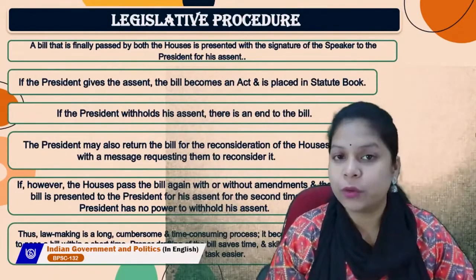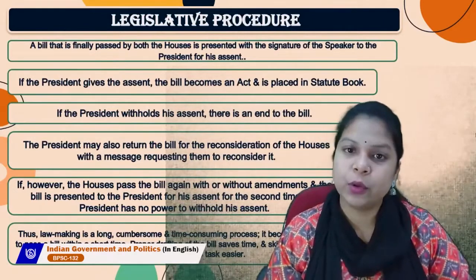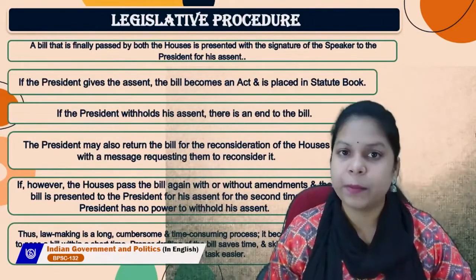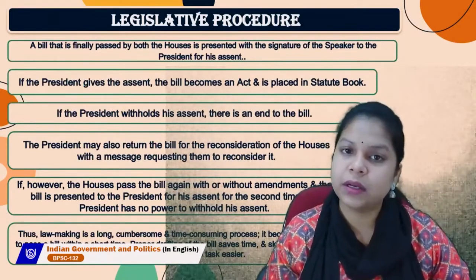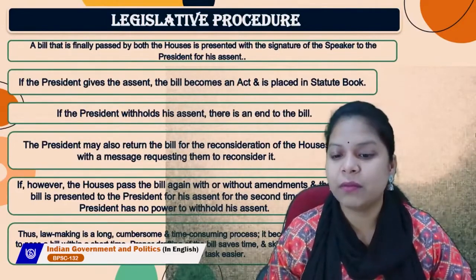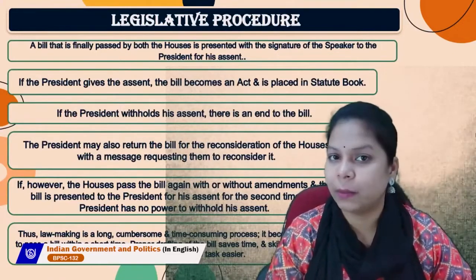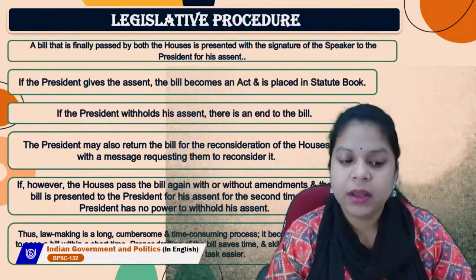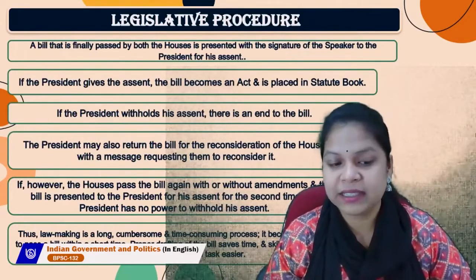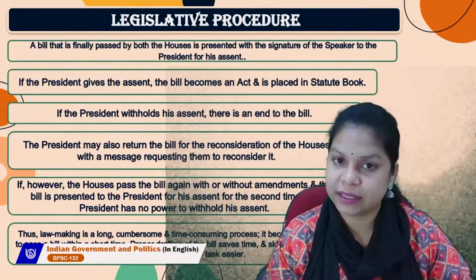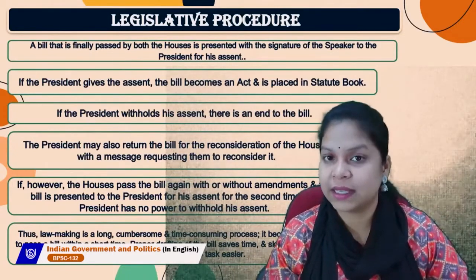The President may also return the bill for the reconsideration of the houses with a message requesting them to reconsider. Sometimes it happens that the President doesn't like a bill and wants some modifications and changes in it. If, however, the houses pass the bill again with or without amendments and the bill is presented to the President for his assent for the second time, the President has no power to withhold his assent.